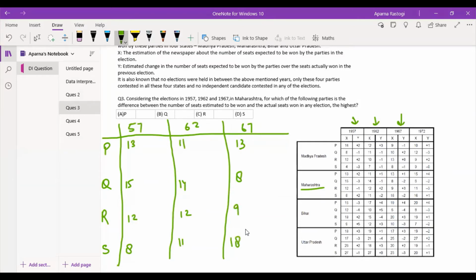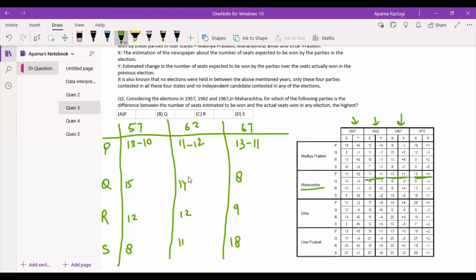Now I need to calculate the actual values to be able to find the difference. So we'll quickly find the actual values. So this is going to be 15 minus 4, that is 11. 13 minus 1, that is 12. And then we have 11 minus 1, that is 10. You can see these values. 15 minus 4, 13 minus 1, 11 minus 1.